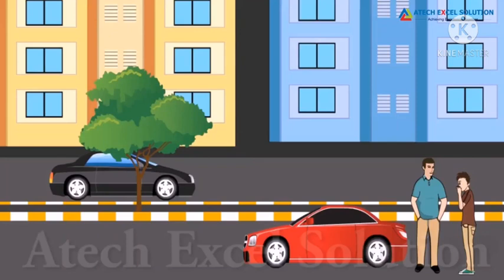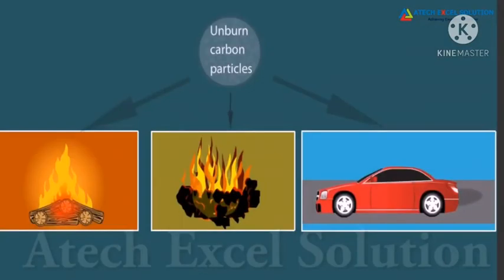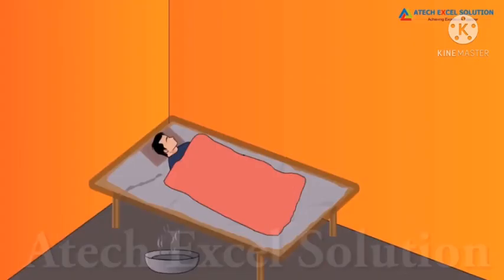There is so much pollution, Dad. Yes, burning of fuel produces a lot of smoke. Carbon fuels like wood, coal and petroleum release unburnt carbon particles. These fine particles are dangerous pollutants and cause respiratory diseases like asthma. Incomplete combustion of these fuels gives carbon monoxide gas. It is dangerous to burn coal in a closed room because the carbon monoxide gas that is produced can kill persons sleeping in that room.